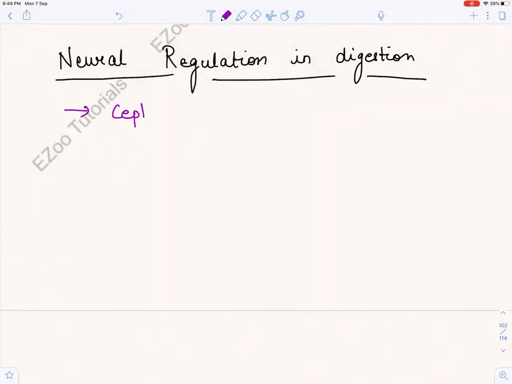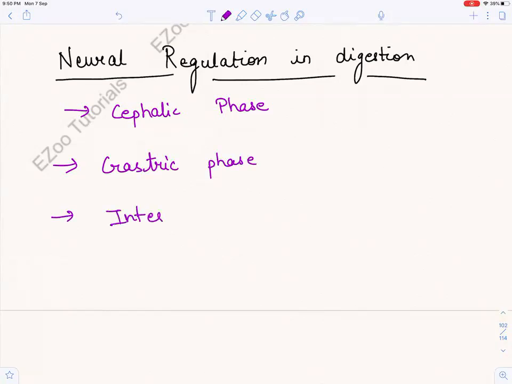The cephalic phase, right? The cephalic phase, the most interesting phase where we see and taste and smell. The gastric phase and the intestinal phase. Okay, so what are the 3 phases that the neural regulation in digestion is divided into? Cephalic phase, gastric phase, and intestinal phase. Come on, let's do the first phase, that is the cephalic phase.